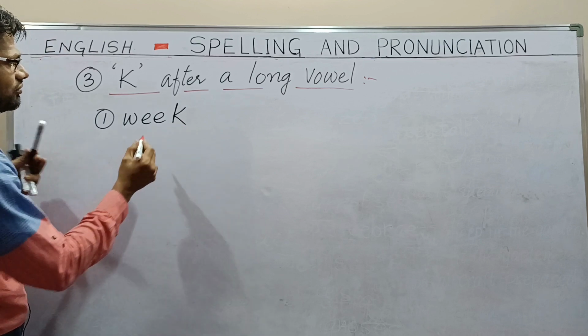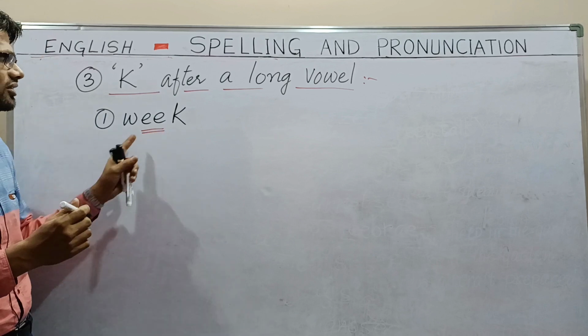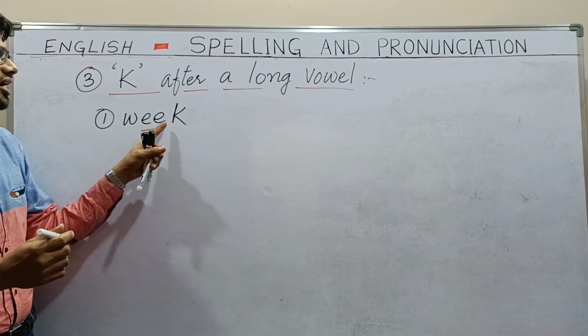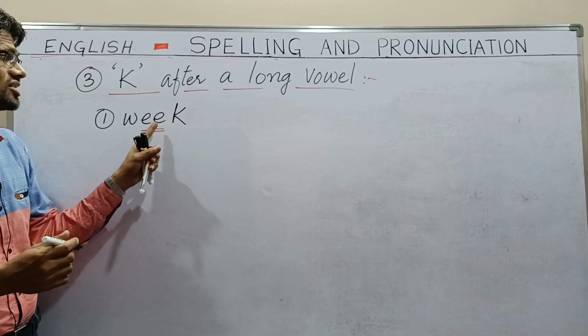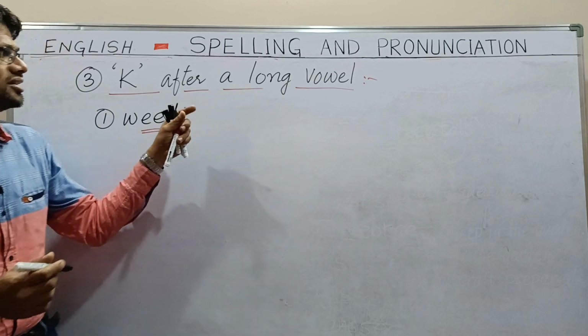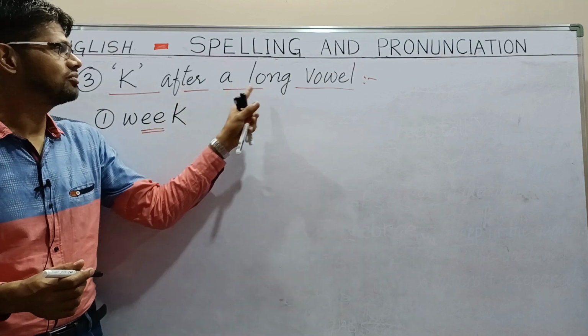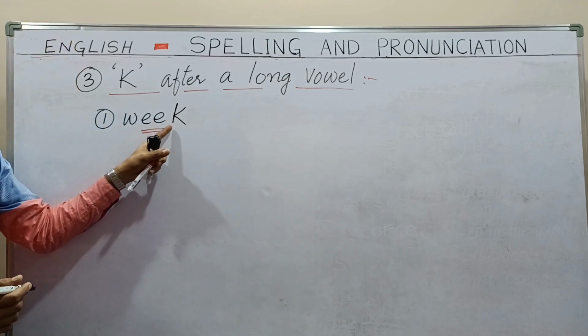Because we have a double E, which means a long vowel sound. If there is a long vowel sound, we have to write only K, not CK. CK we write when the word produces a short vowel sound. Here we have a long vowel sound, and that's the reason the last letter is K, not CK.